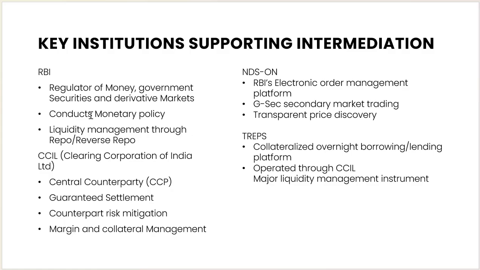And then NDS-OM, the RBI's Electronic Order Management Platform. It's an important platform where all the orders are managed electronically, and it tracks and creates data. Then there is the G-Sec secondary market trading platform. Once the primary market issuance of government securities happens, they trade on the secondary market, where the buyer buys and the seller sells the government securities. That is done in the secondary market, with transparency and price discovery.